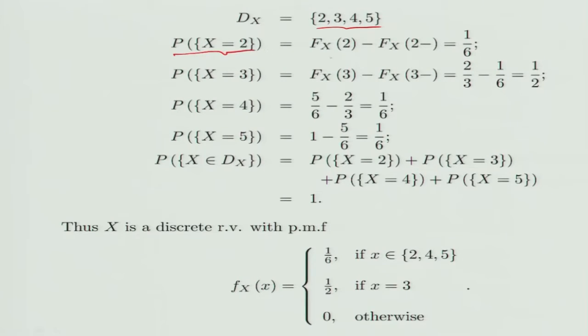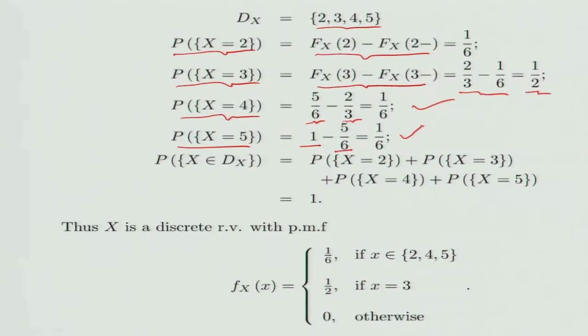Probability X equal to 2 is same as Fx(2) minus Fx(2 minus). One can easily check it is 1 by 6. Probability X equal to 3 is Fx(3) minus Fx(3 minus). Fx(3) is 2 by 3 minus Fx(3 minus), which is 1 by 6. So this turns out to be 1 by 2. Probability X equal to 4 is Fx(4), which is 5 by 6, minus Fx(4 minus), which is 2 by 3. So this turns out to be 1 by 6. Probability X equal to 5 is Fx(5), which is 1, minus Fx(5 minus), which is 5 by 6. So this turns out to be 1 by 6.